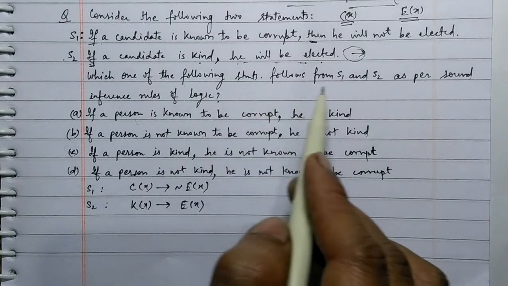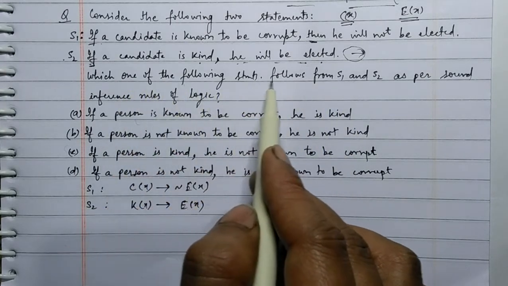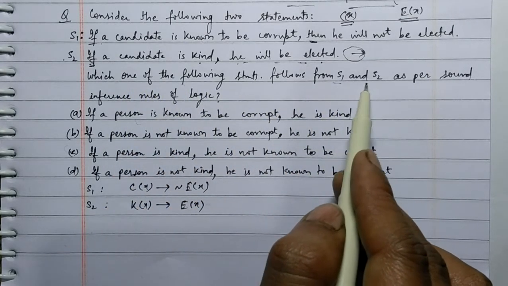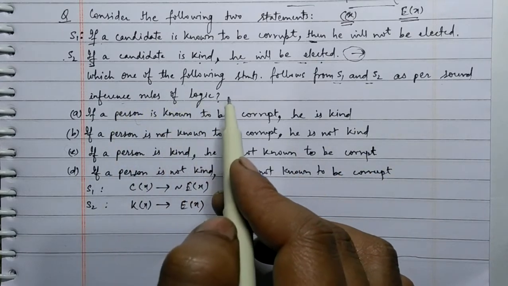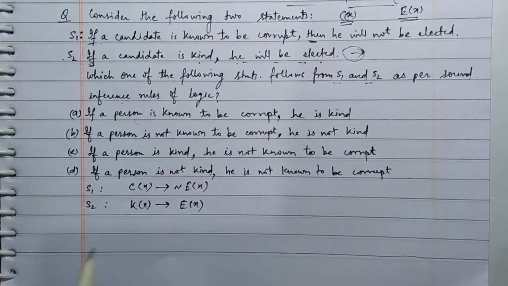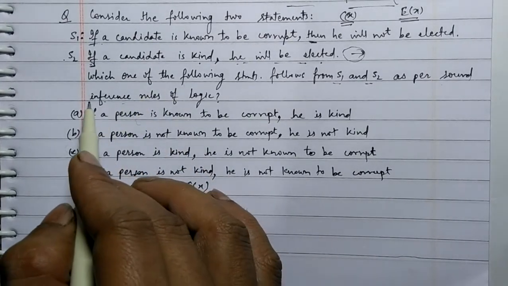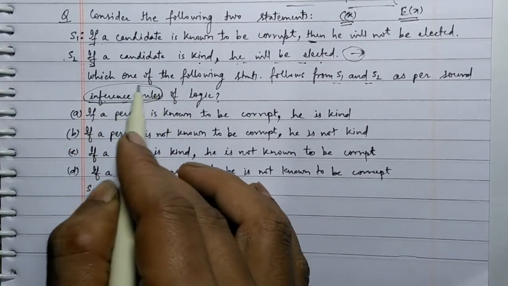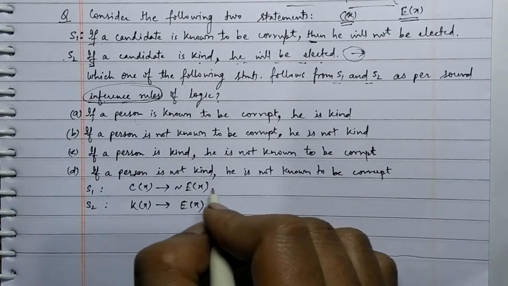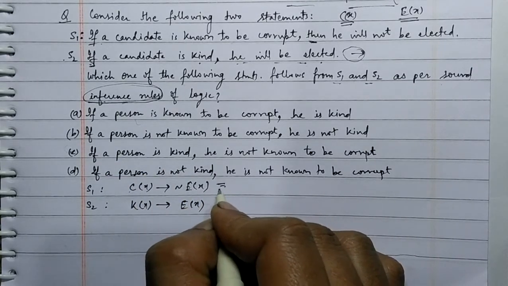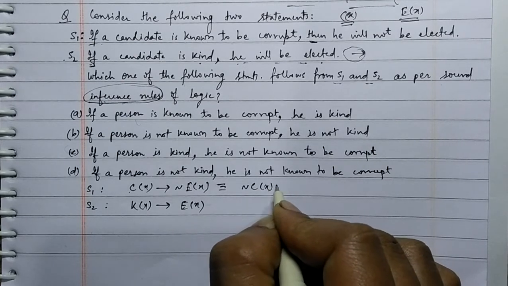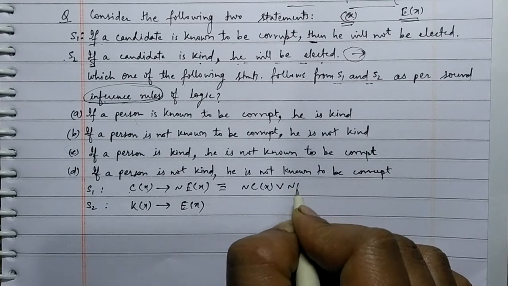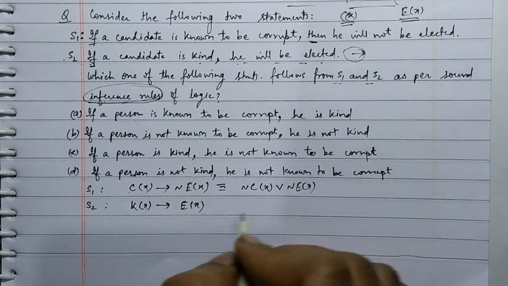So which one of the following statements follows from S1 and S2 as per sound inference rule of logic? We have to use rules of inference. Pay attention here. This statement can be written as not C(X) or not E(X).